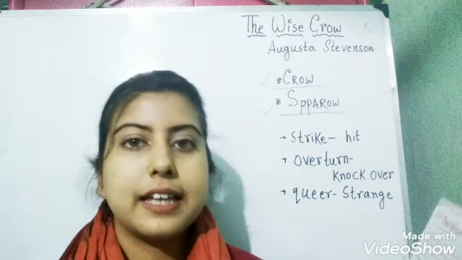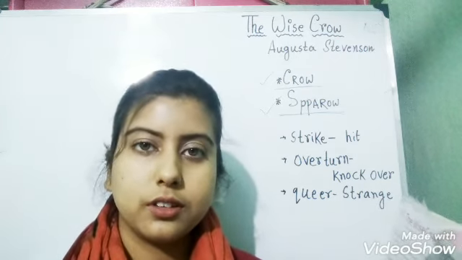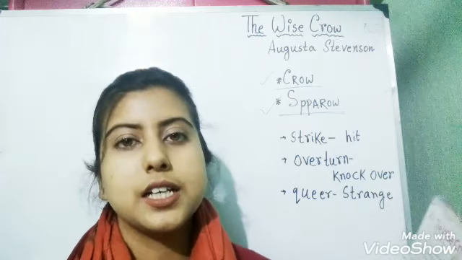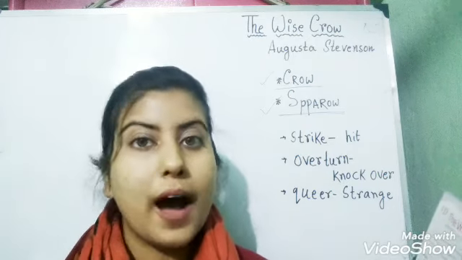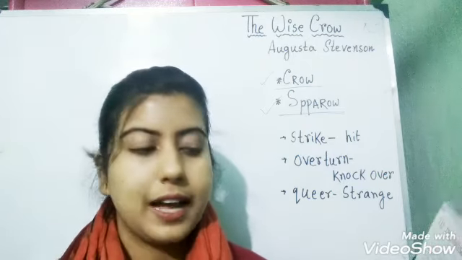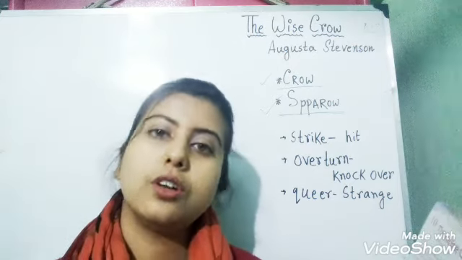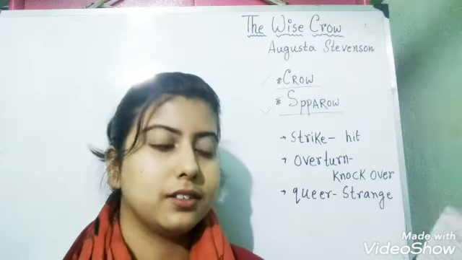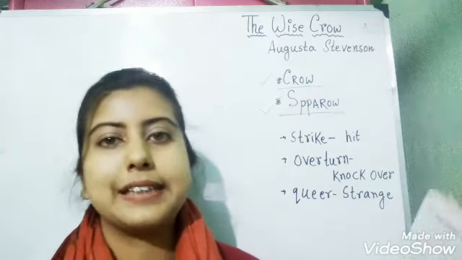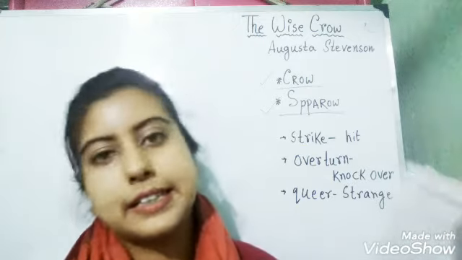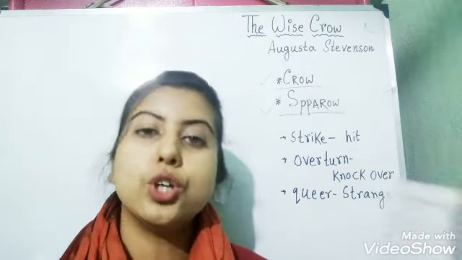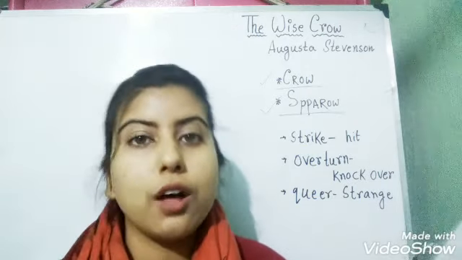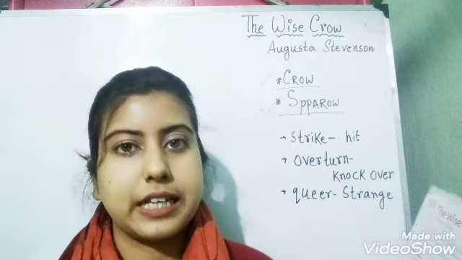So then they saw a pitcher. Now the crow hopes that there might be water in the pitcher. And they both go there and they find that there is water. So they are hoping that they can now get some water to drink because both of them are very thirsty.